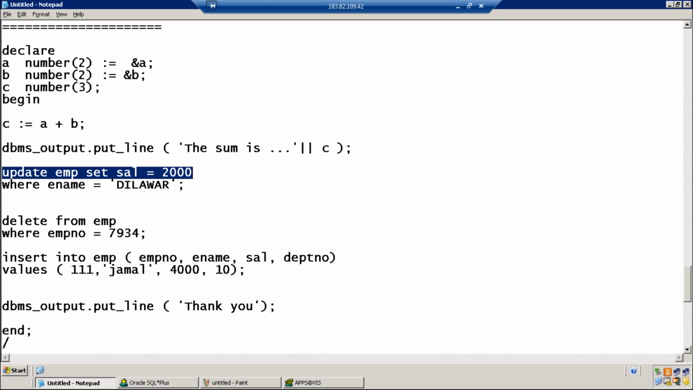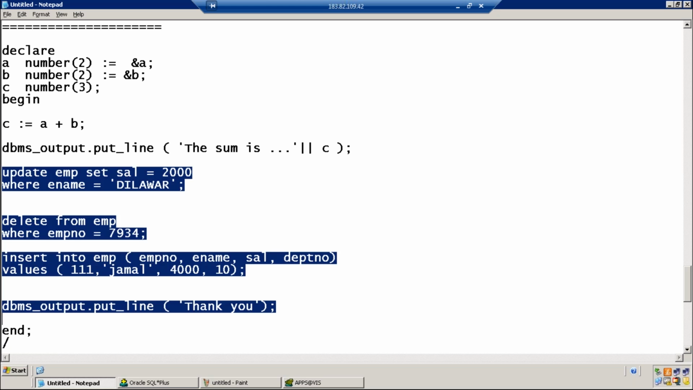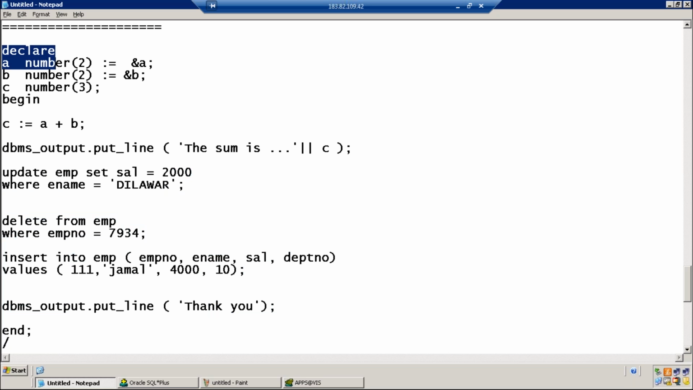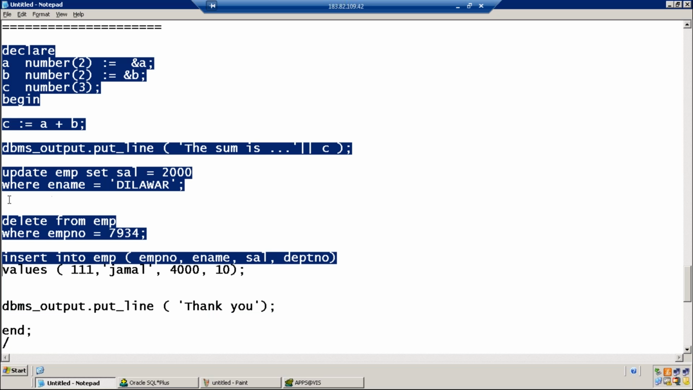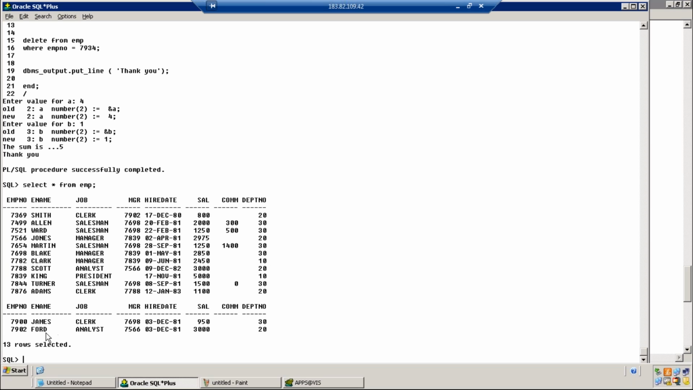Okay. So one update command, one delete command, one insert command. Yes, you can do that. Already this record has been deleted. Let's delete one more record. Ford.